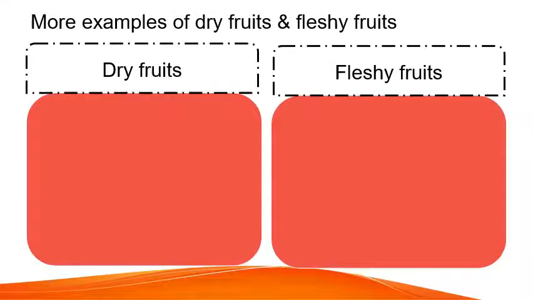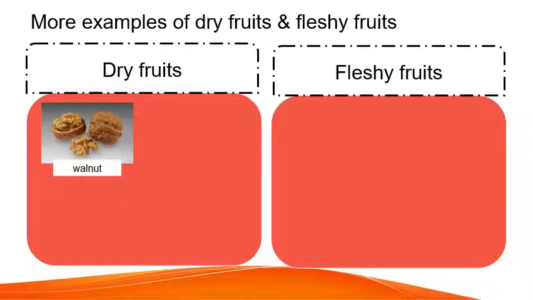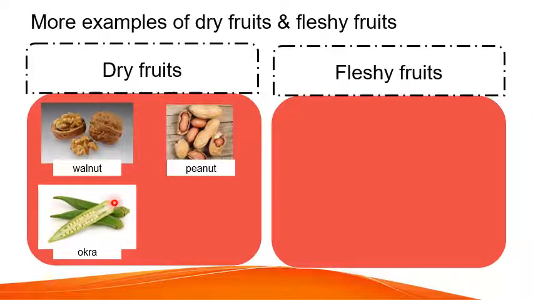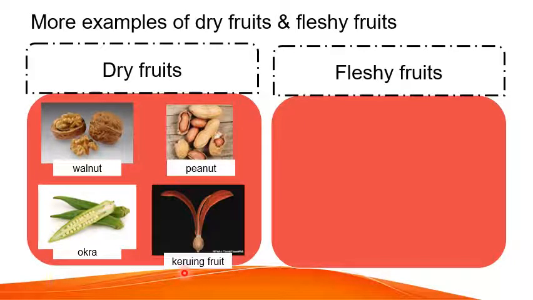Now let's look at more examples of dry fruits and fleshy fruits. So for dry fruits, we have walnut, peanut. So you can see where the dry wall is, the fruit wall. This is the fruit wall. You can see it's dry over there. And then for this one, you can see it's definitely dry, the fruit wall. Okra. So you can see over there, it's not very wet. Macam kamu picit pun tidak banyak air keluar. That's why it's called dry. And keruing fruit.